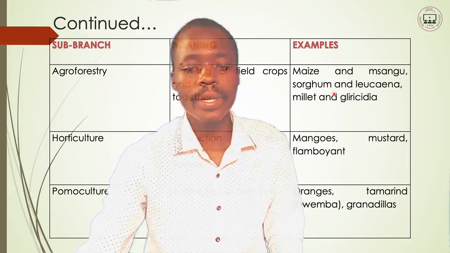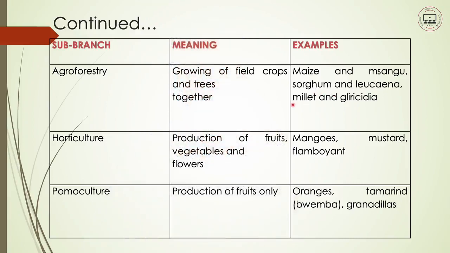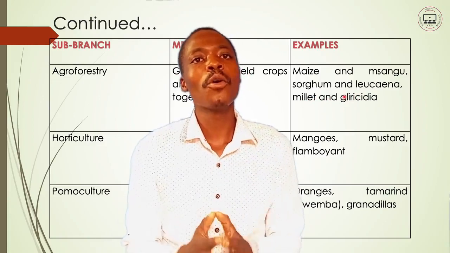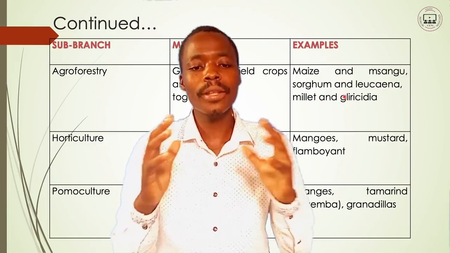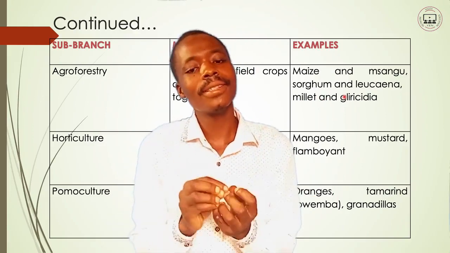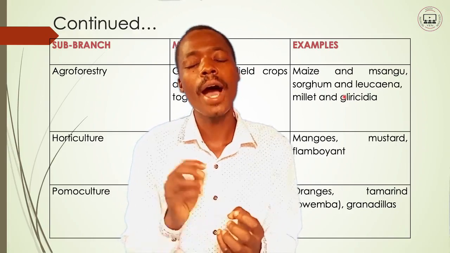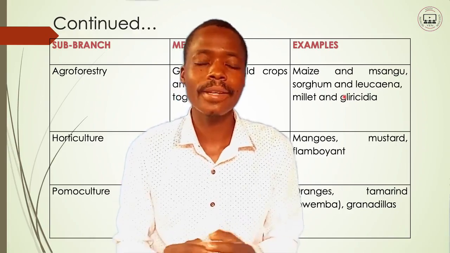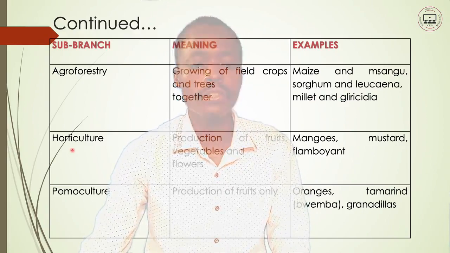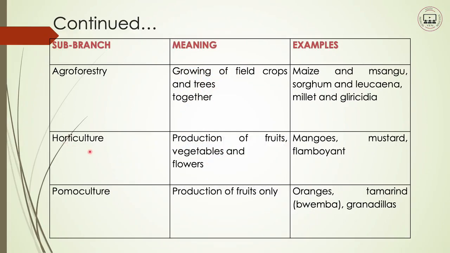So we have the last pair. We have the millet and the Gliricidia tree. These ones also do well together. So if you grow them together, growing of crops together with trees, this is what we are referring to as agroforestry. So moving forward, we have another sub-branch, horticulture.